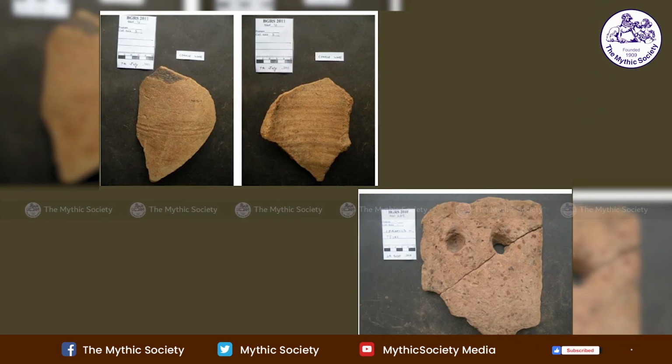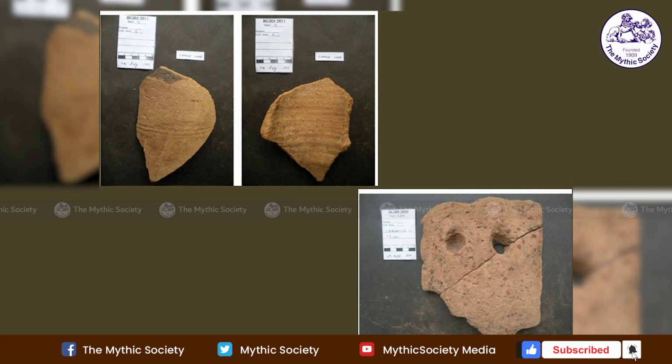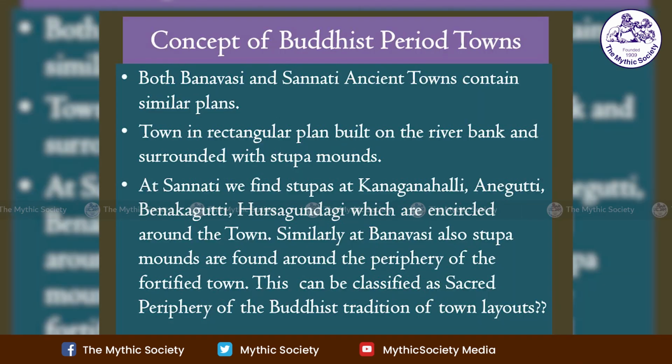Some of the tiles, you can just see this is one kind of tile and this is the curved one. So these are the common tiles we find here. So my argument is how they differ, because this is the Shatavahana period. Till the Shatavahana period, the Buddhist canons, Buddhist philosophy we get in the Vastushastra, or whatever we say, town planning. What kind of towns there were, what ideas, what traditions were started, that is my argument.